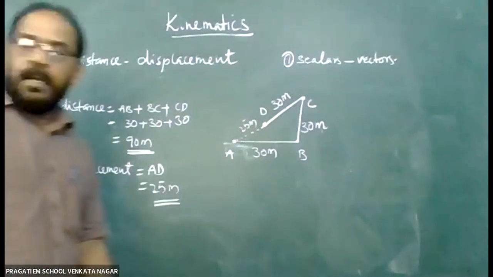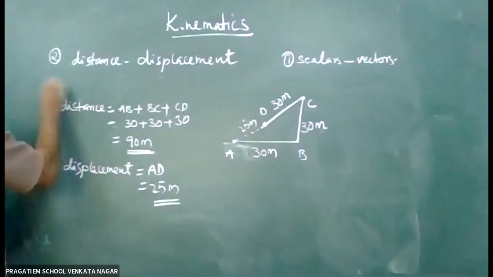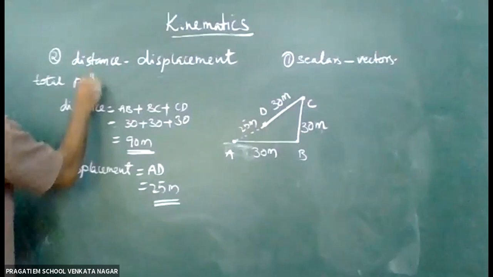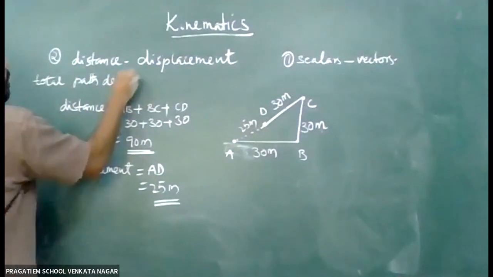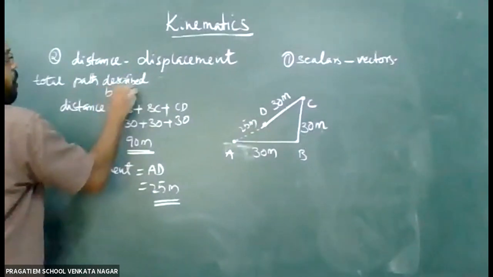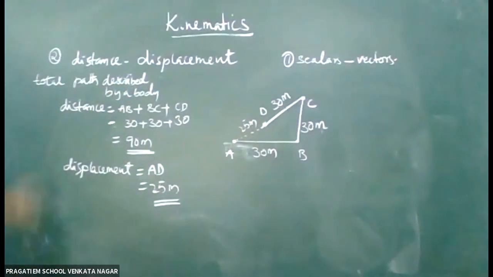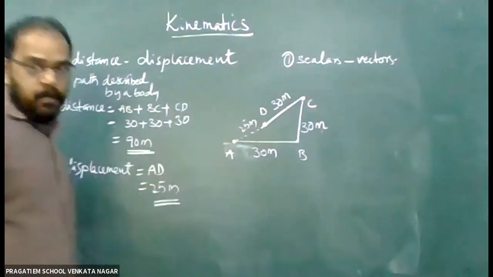Now, how can we define distance? Distance we can say is the total path described by a body. Without any direction, the total path described by a body is called distance traveled. And displacement, what is displacement?